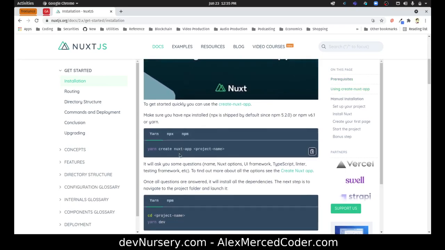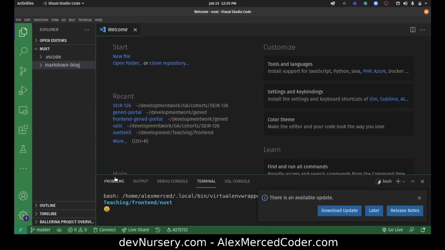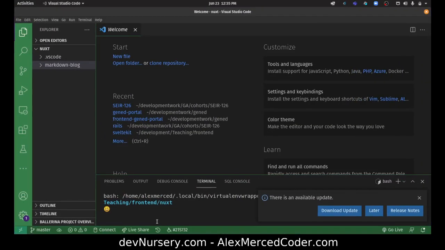I just want to get to it, let's use the NPX version. Okay, create Nuxt app, project name. So let's do that. Let me just close this window over here. Don't need that open right now. Okay, so NPX create Nuxt app.